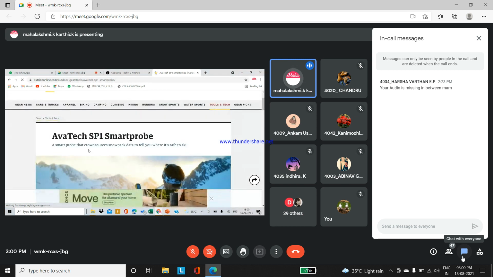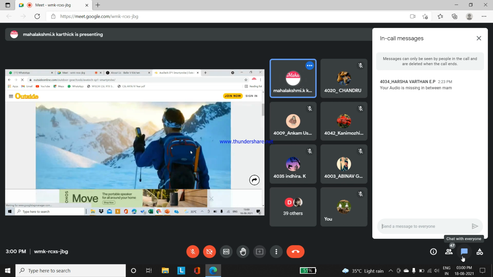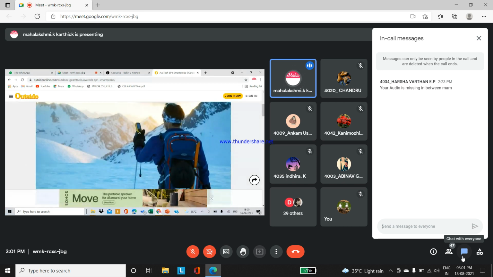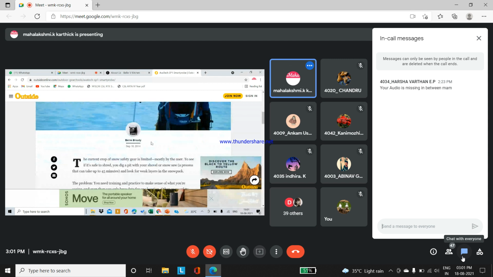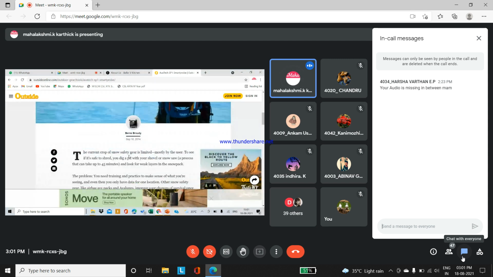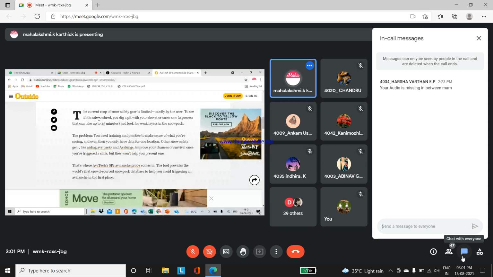It's a smart probe that crowdsources snowpack data to tell you where it is safe to ski. Able to understand? Everything will be ups and downs in mountains, so this particular product will help the skiers to be safe, showing which is the safe place. So like that, you have to invent something different, and it should satisfy the customers for some application.